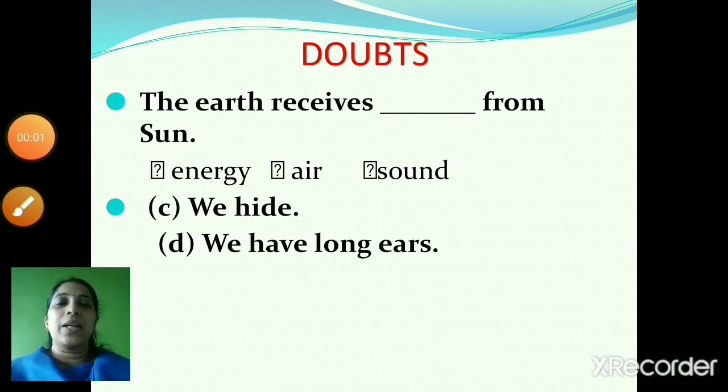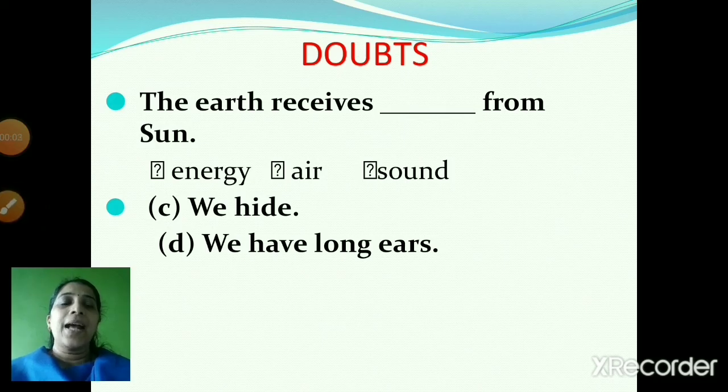One student had asked a doubt about 'we hide' and 'we have long ears', saying this question is wrong and the answer is also wrong. I would like to tell the student that the question is correct and the answer is also correct. It is pertaining to the lesson 'we hide', that is adaptation in grassland plants. In the equatorial region the grasses grow very tall, so animals like elephant, tiger, deer can all hide in those grasses. So it is pertaining to the lesson.